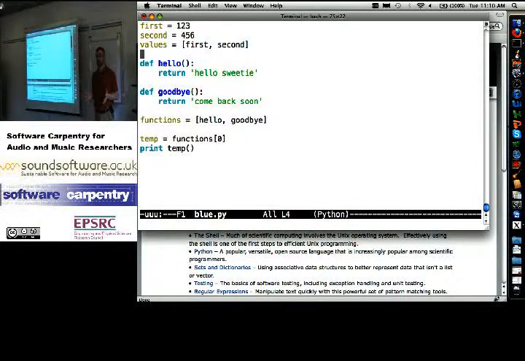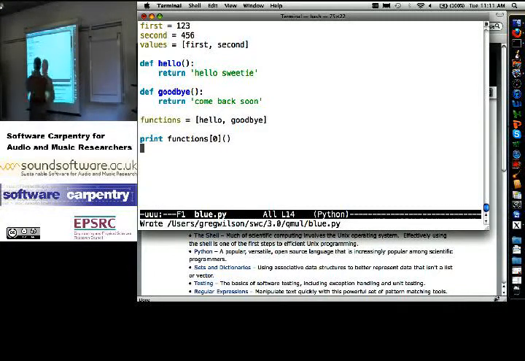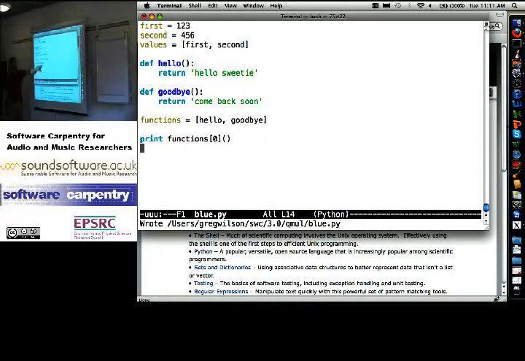Why did you have to write temp? I didn't. I could just say print functions of 0 and then call that. Okay, syntax is looking a little bit clumsy, but read it from left to right. Functions is a list. Functions element 0 is whatever's in the first slot of the list, and now we're going to call that because that's a function. We can call functions. So go to the list, get the first function out of the list, and do whatever it tells you to do.